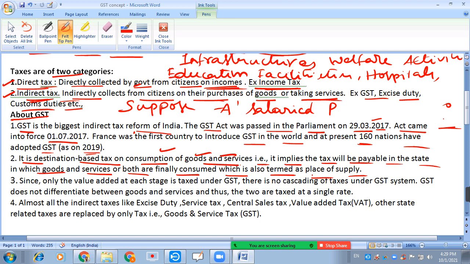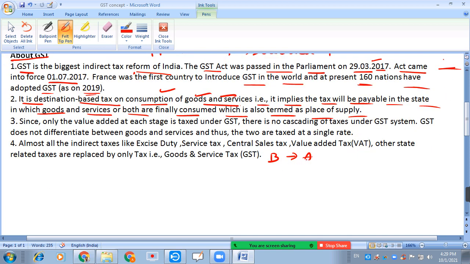For example, suppose a buyer is in Andhra Pradesh and the seller is in Tamil Nadu. Now who is consuming here? The buyer, who is in AP.